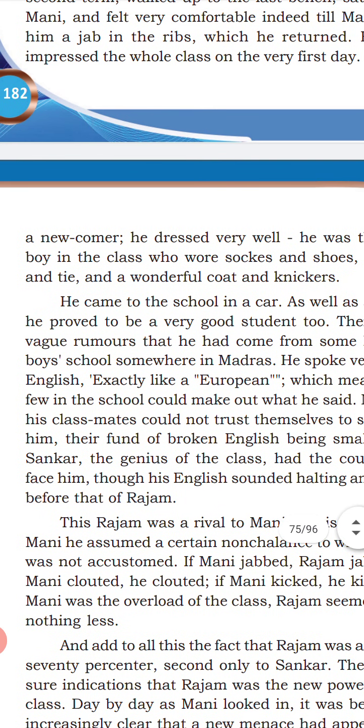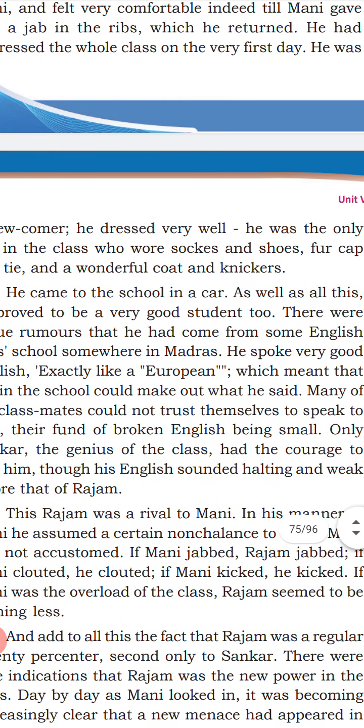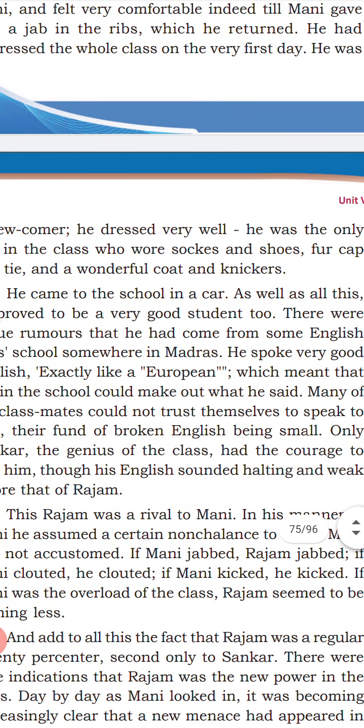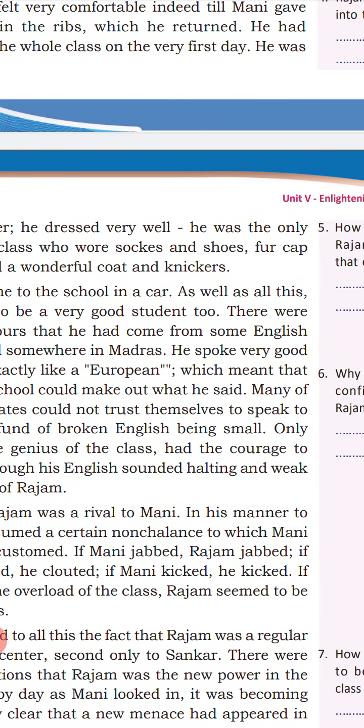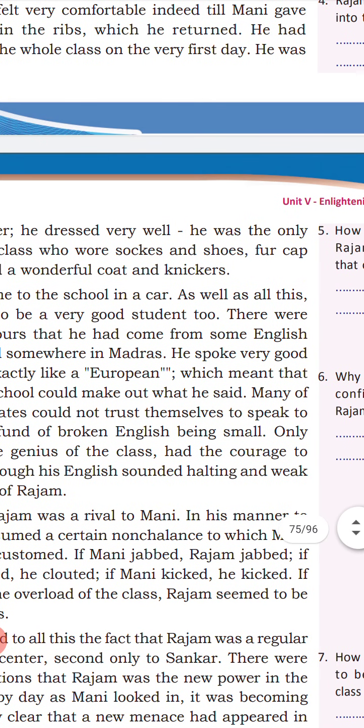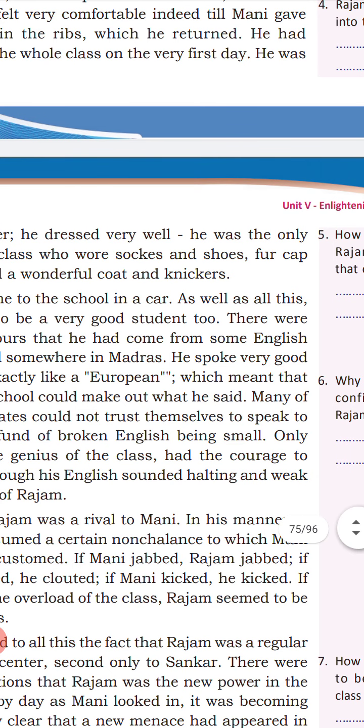So these are the things you must know. Next, he came to the school in a car. I think Rajam was a rich boy. He was dropped by car. That means in the village, transportation is very difficult, only one or two cars, which very rich people use.